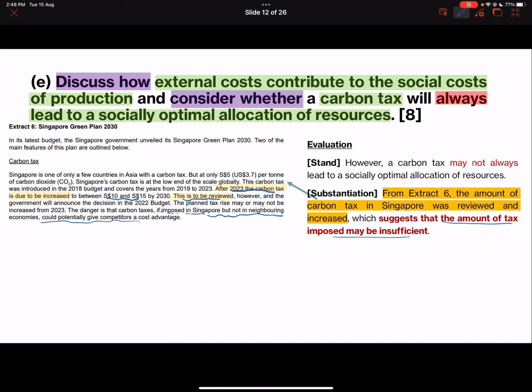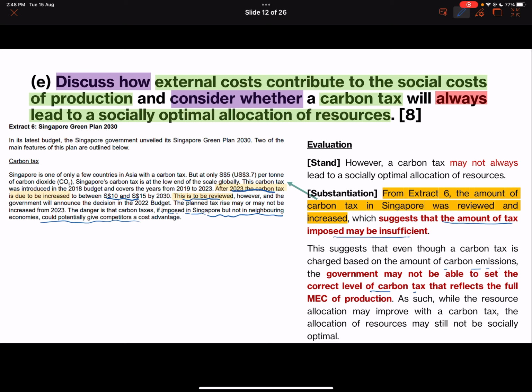Okay, so this suggests that even though a carbon tax is charged based on the amount of emissions, the government may not be able to set the correct level of the carbon tax that reflects the full MEC. So you can get it wrong. So going back, you can maybe shift it too much, because you make your goods and services less competitive, or you can shift it too little, right, which doesn't fully correct the market failure. Okay. Okay, that's it for question E.